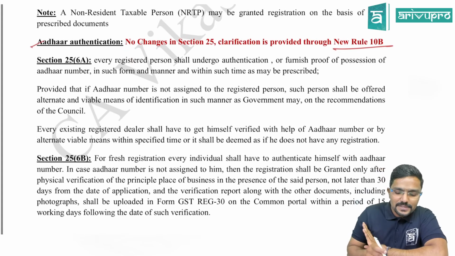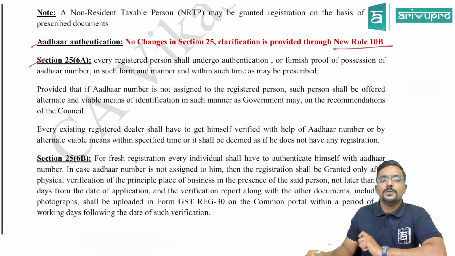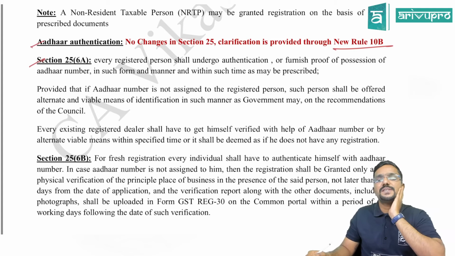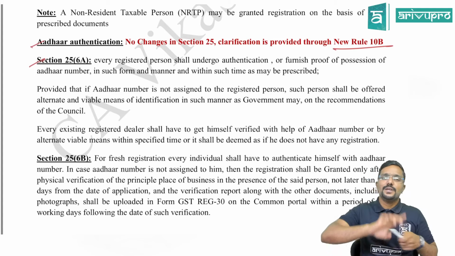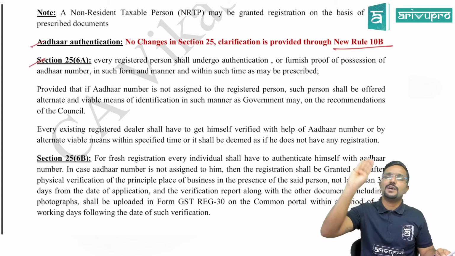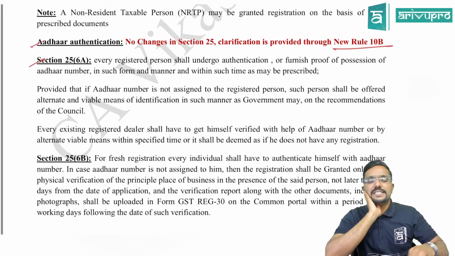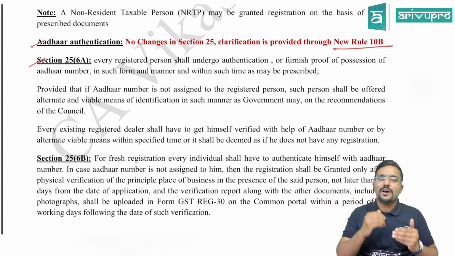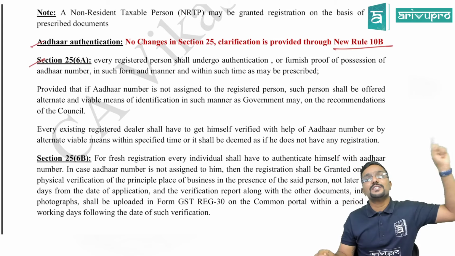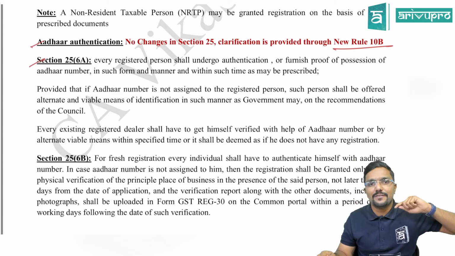So see guys, just some background before we go through. As per section 25(6)(a), what is first of all Aadhaar authentication? Aadhaar authentication is nothing but you linking your Aadhaar. You have to give your Aadhaar number while getting the registration. So there are two categories there. Sir, this provision was not brought into effect from 1st July 2017.